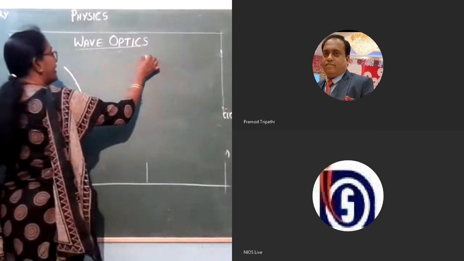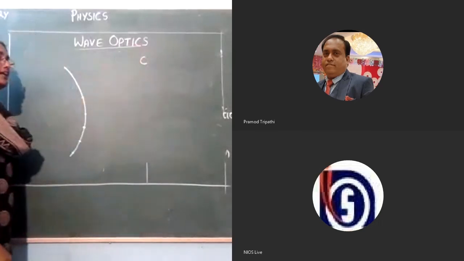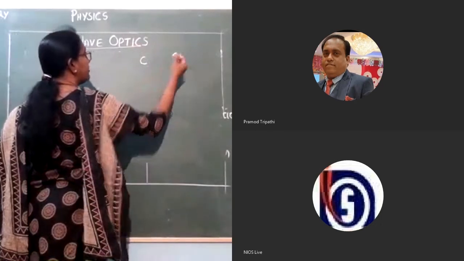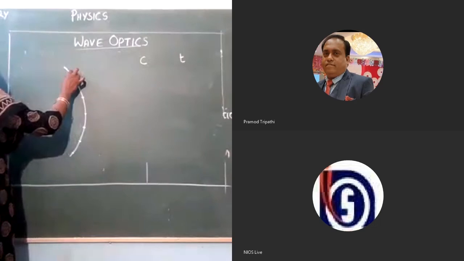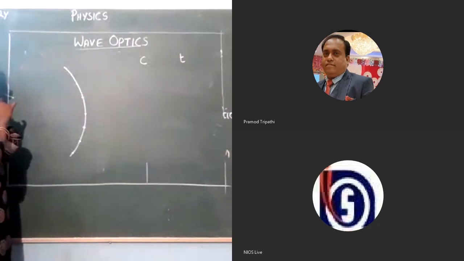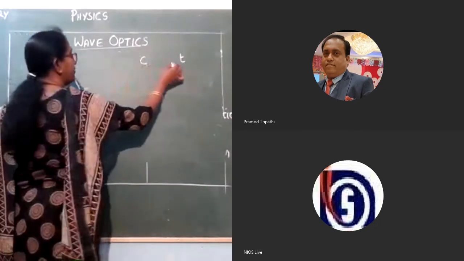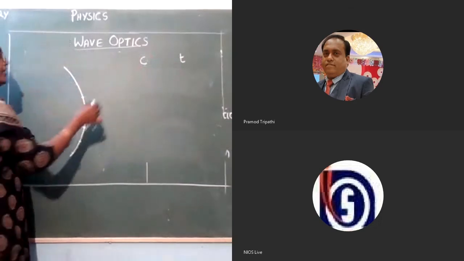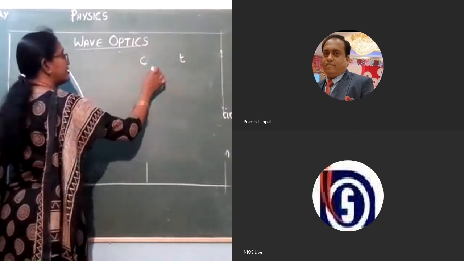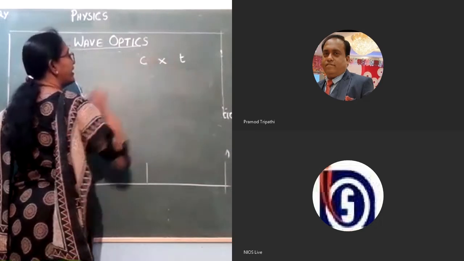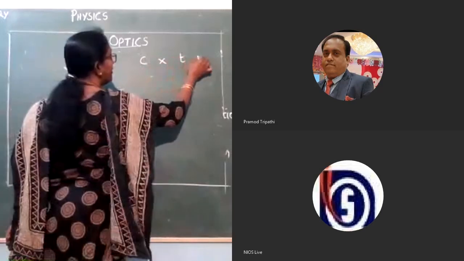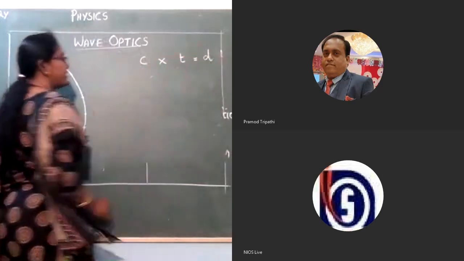So let us take the speed of light in air as c. If we take a time interval t, we want to calculate where this wavefront is in this time interval. We have studied in lower classes that distance divided by time is equal to speed. Therefore, speed into time gives us the distance.